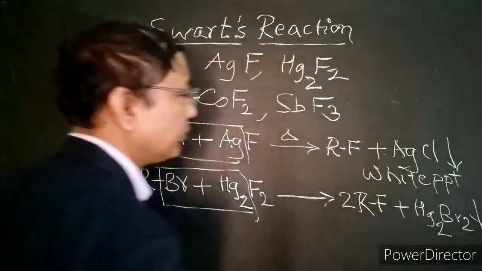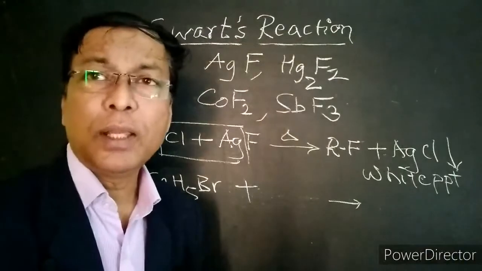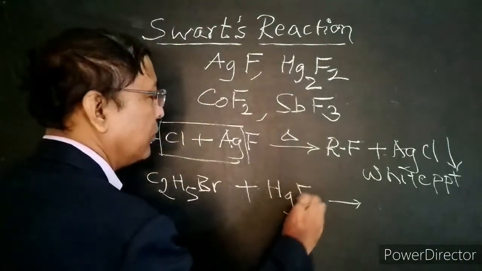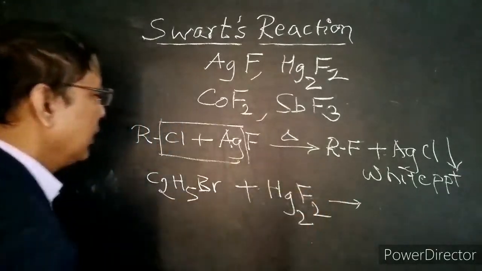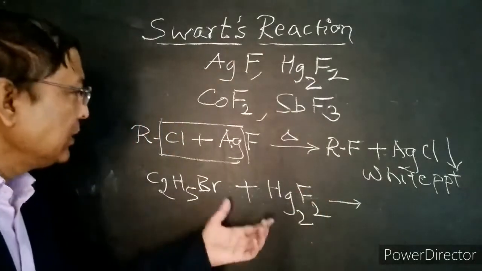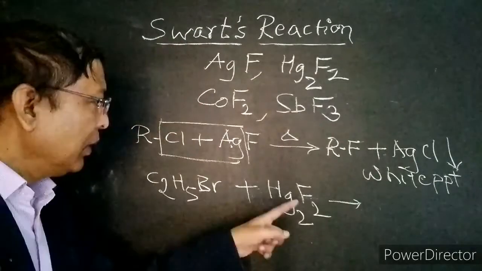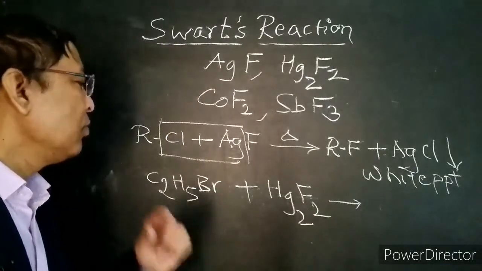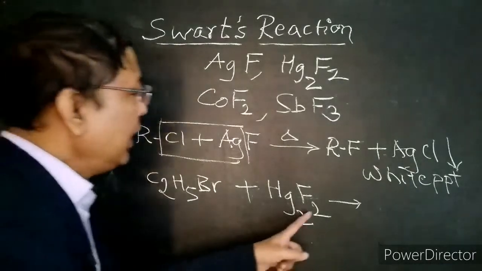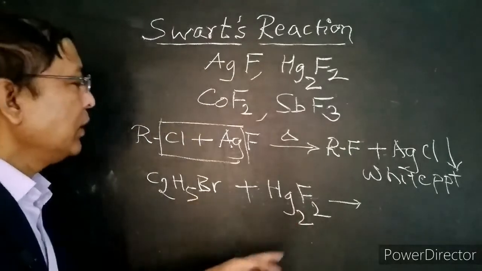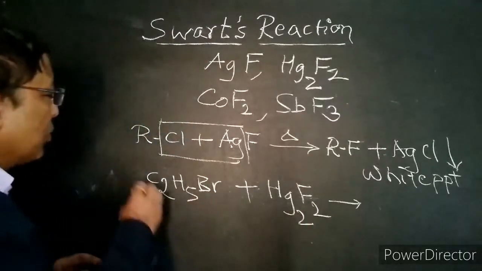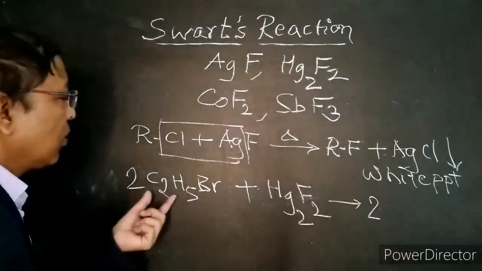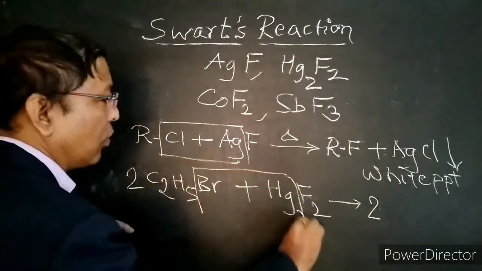Hg2Br2. In the board examination, they may ask what is the action of Hg2F2 on ethyl bromide. This is the Swartz reaction. Because halogen exchange takes place in this reaction, fluorine replaces bromine here. As each fluorine replaces one bromine, and as there are two fluorine atoms, we have to take two molecules of ethyl bromide. So we get two molecules of ethyl fluoride.